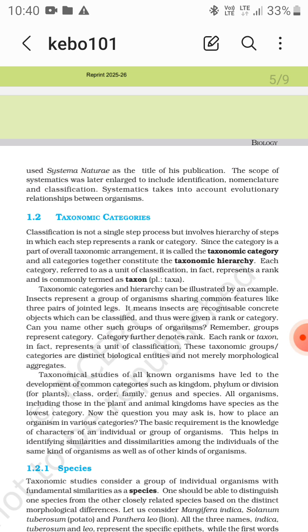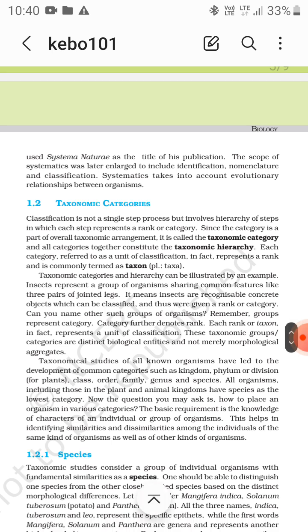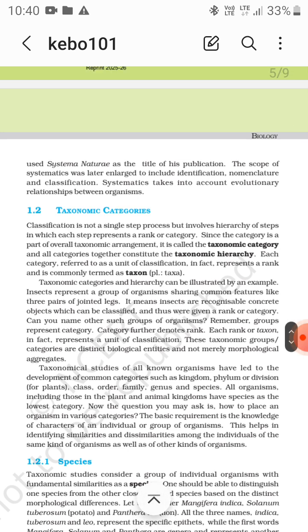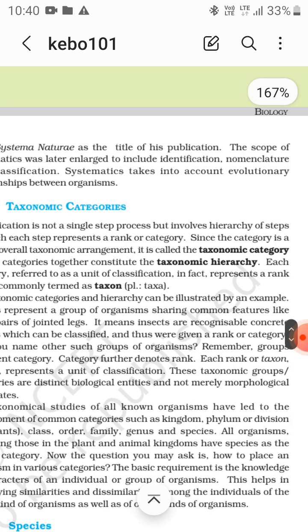Since the category is a part of the overall taxonomic arrangement, it is called the taxonomic category, and all categories together constitute the taxonomic hierarchy. Each category, referred to as a unit of classification, in fact represents a rank and is commonly termed a taxon. So taxonomic categories form the taxonomic hierarchy, and each taxonomic category is a unit of classification, that is a taxon, right?